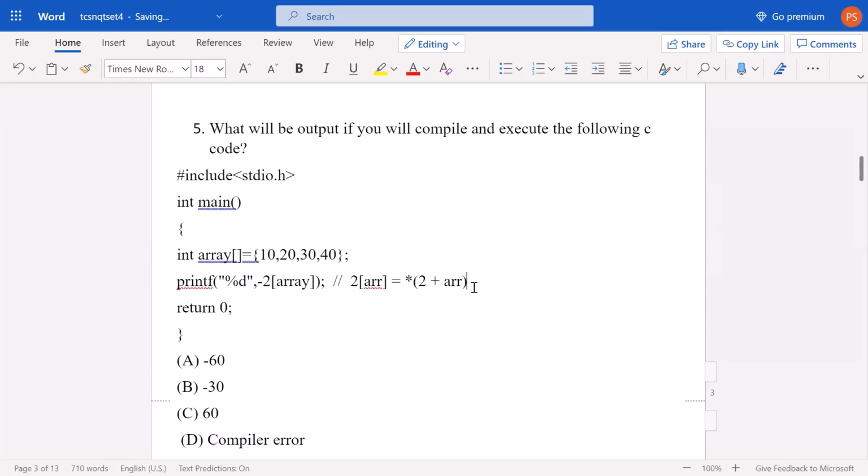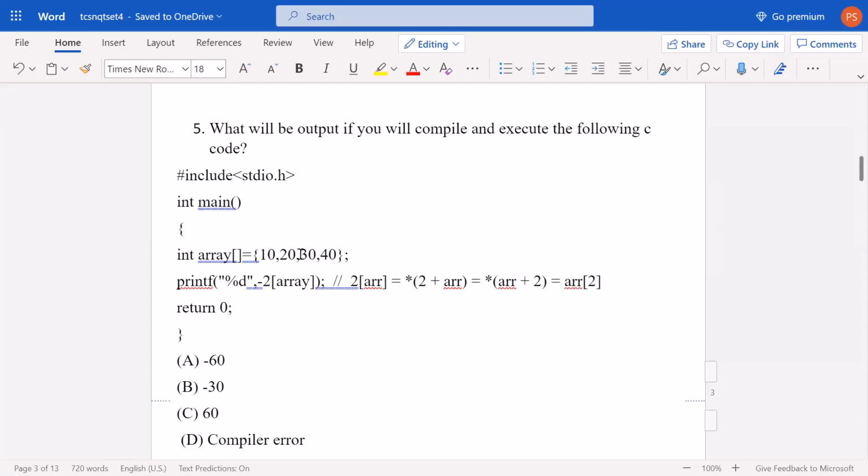Where arr means the base address, 2 plus arr is completely equal to arr plus 2, because you know in maths 2 plus 3 or 3 plus 2, both are the same. So initially it is passed in this way only. We can assume it as arr[2], and this is completely fine. arr[2] means index 0, 1, 2, as we know array indexing starts from 0.